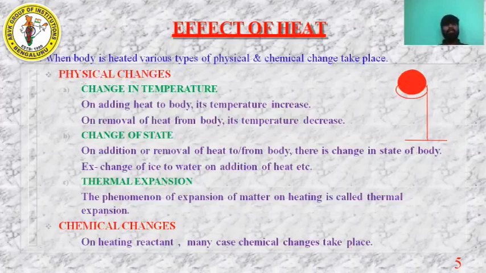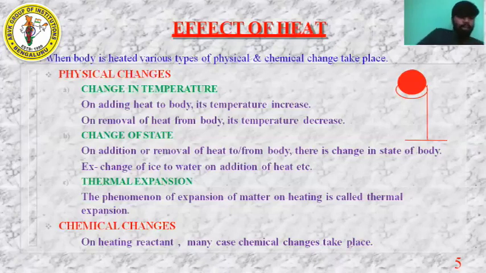So these are the three physical changes you can observe when you heat an object. Then when you come to chemical changes, on heating reactants, many chemical changes take place. So there will be some chemical changes happening to the objects. Right. So this is all about the effects of heat.